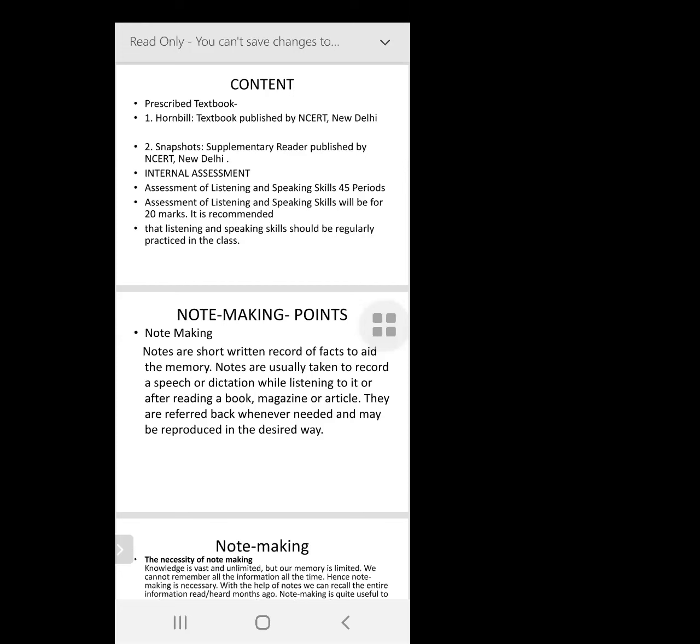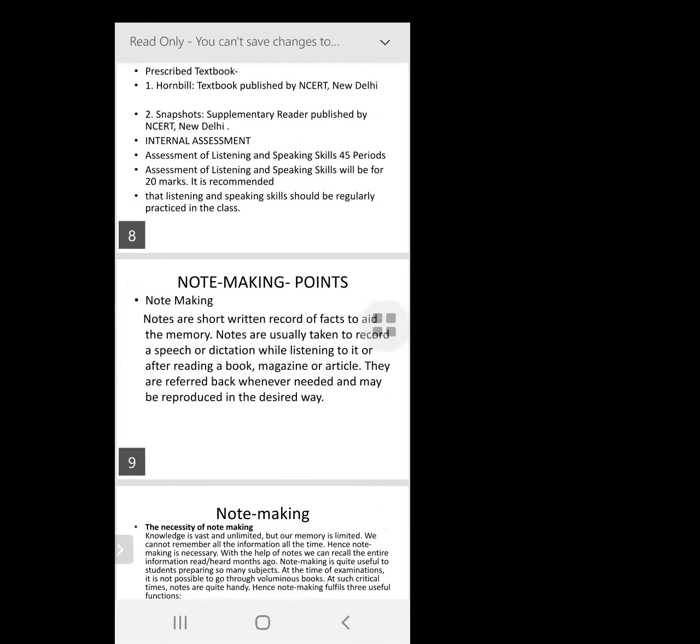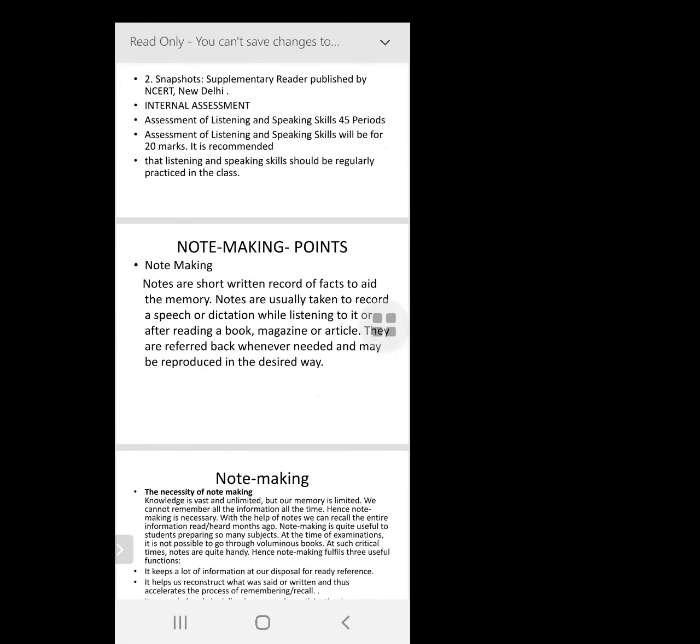So you skim through it to know if anything is of extreme importance, because there are usually paragraphs in a note making passage. And then you scan it properly, paragraph by paragraph, in order to take down short points, your notes.